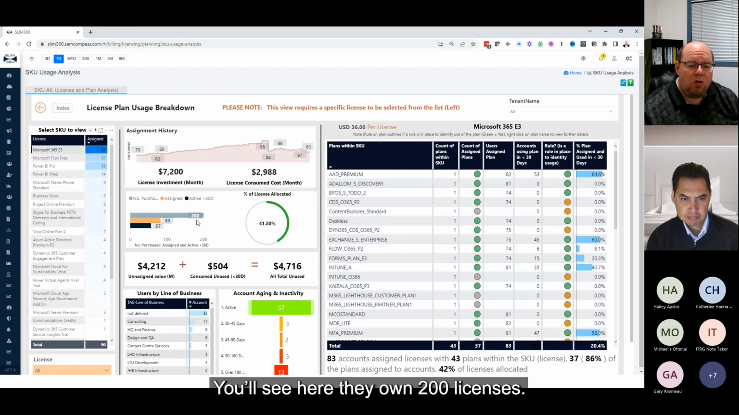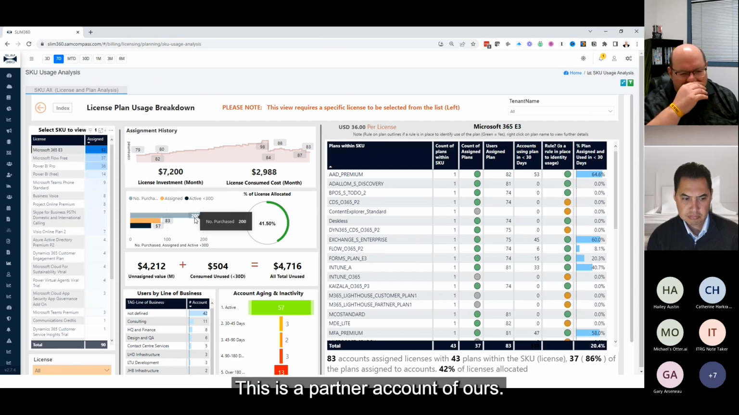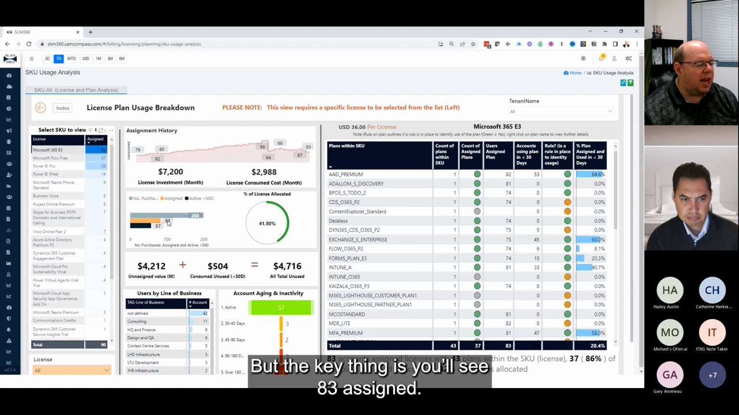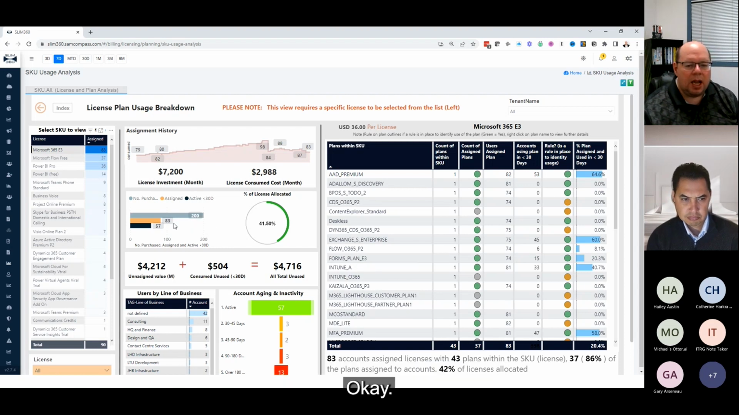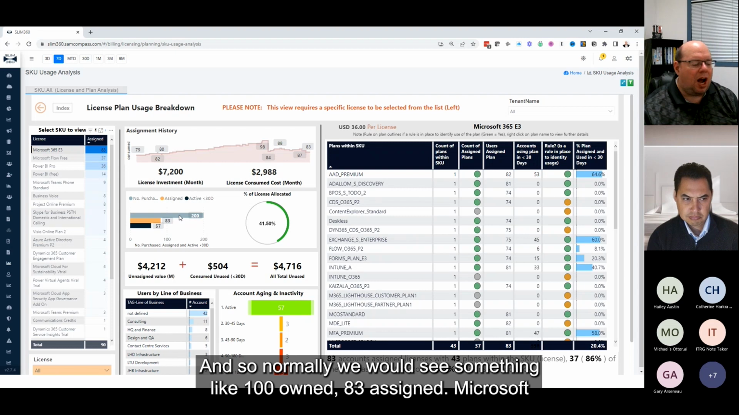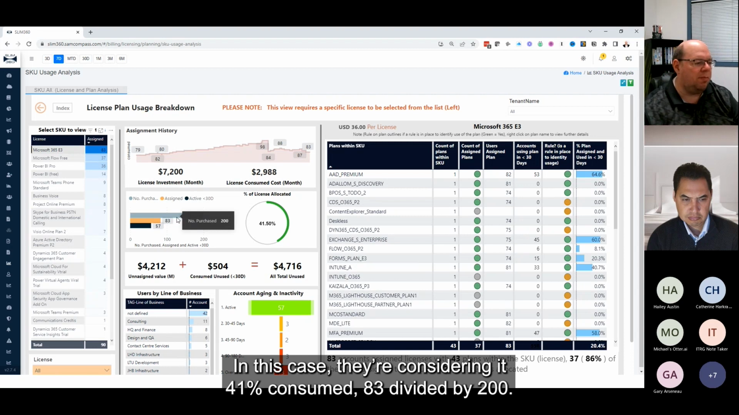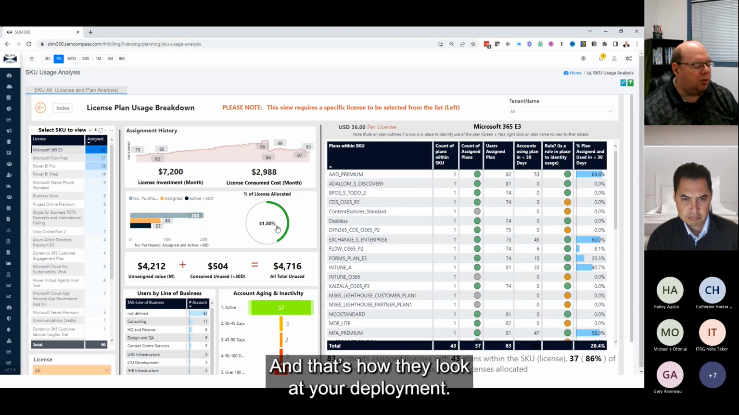You'll see here, they own 200 licenses. This is a partner account of ours, so we get 200 free, so there's 200 in here. But the key thing is you'll see 83 assigned, okay? And so normally we would see something like 100 owned, 83 assigned. Microsoft would look at that as 83% consumed. In this case, they're considering it 41% consumed, 83 divided by 200. And that's how they look at your deployment.